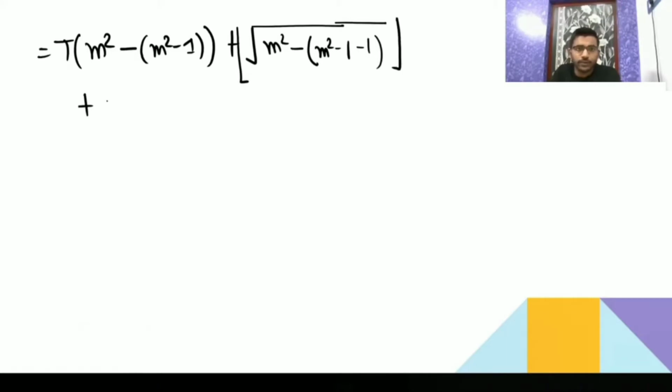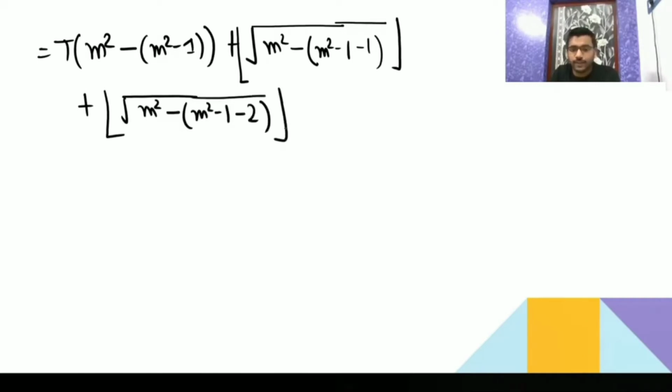Then you are going to get floor of root of m² minus (m² minus 1) minus 2. See, it is going minus 2. Then similarly floor of root of m² minus (m² minus 1) minus 3.